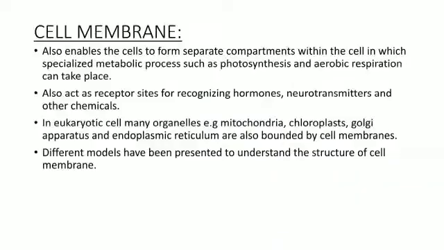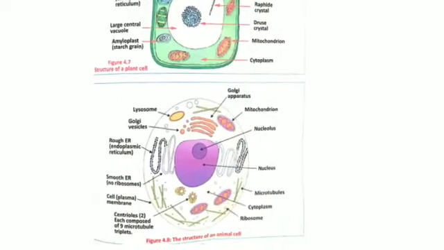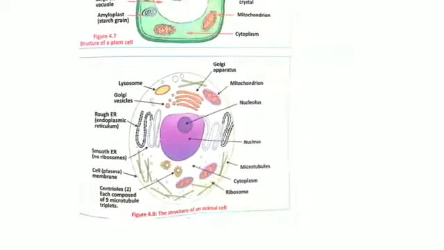Now coming towards the cell membrane. The cell membrane layers enable the cell to form separate compartments within the cell in which specialized metabolic processes such as photosynthesis and aerobic respiration can take place. Now what is meant by this sentence? You can take the example of animal and plant cells both. The separate compartments here mean separate flats or separate rooms.